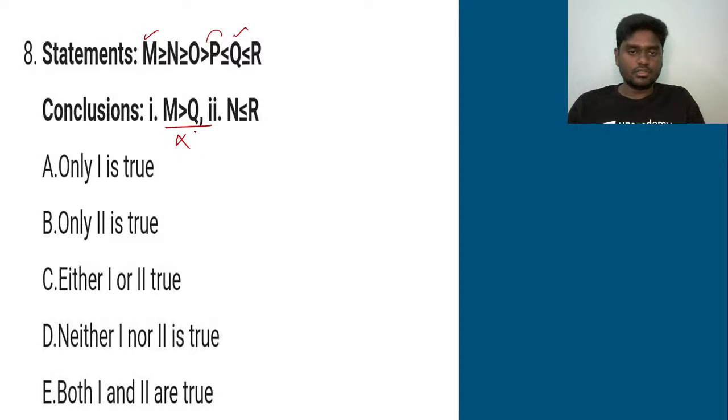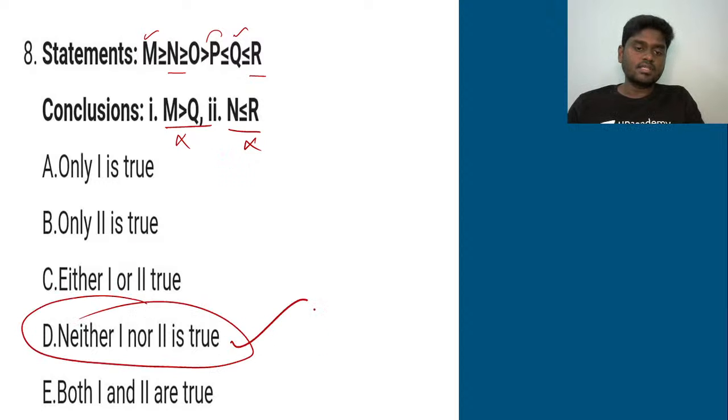First conclusion is false. Second conclusion is N less than or equal to R. N is here, R is here. Again, you have opposite symbols. This is also false. Clear, everybody? So the exact right answer for the eighth question is option D. Neither 1 nor 2 is true. That's the right answer for the eighth question.